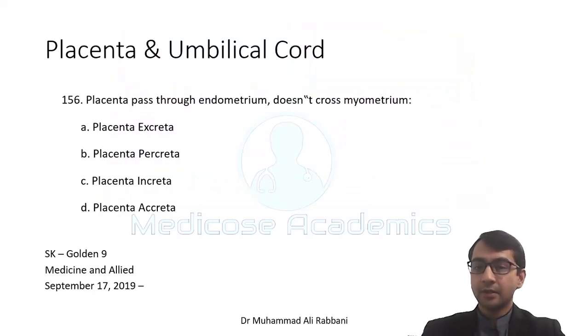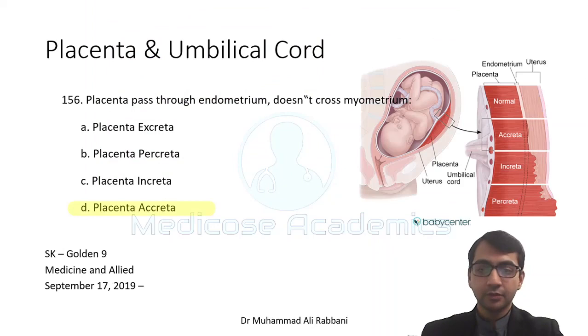Placenta and umbilical cord. Placenta passes through endometrium, does not cross myometrium. So this is the accreta. Normally the placenta is present in the endometrium, but it is not covering the whole thickness of the endometrium. There is a part of the endometrium between the placenta and the myometrium.